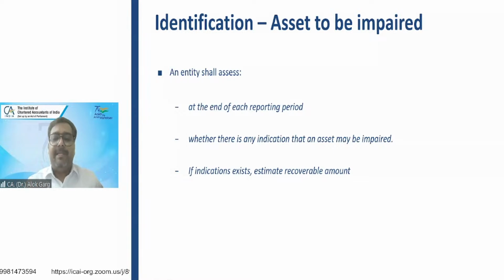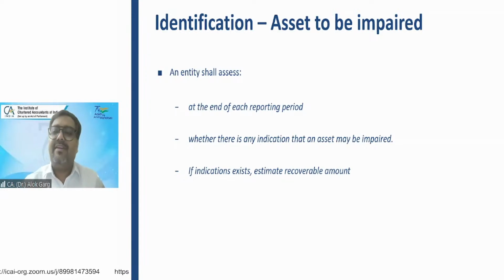If I talk about impairment, and the companies are big companies, they have a big factory, big plants, a lot of assets. If they assess the impairment every year, they will not be able to close their books of accounts easily. That is why, friends, the standard says that before entering into the premise of whether you will charge impairment loss or not, first of all, you need to see whether impairment is required or not required.